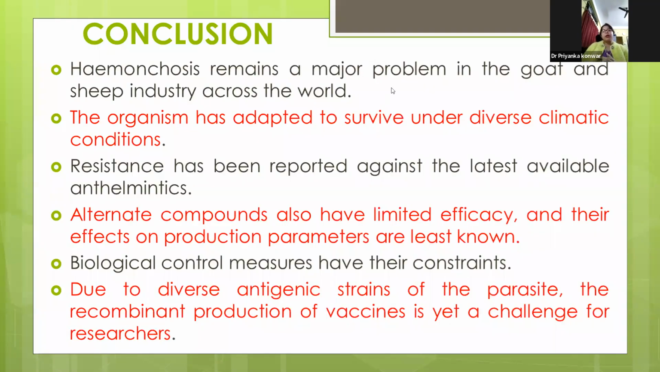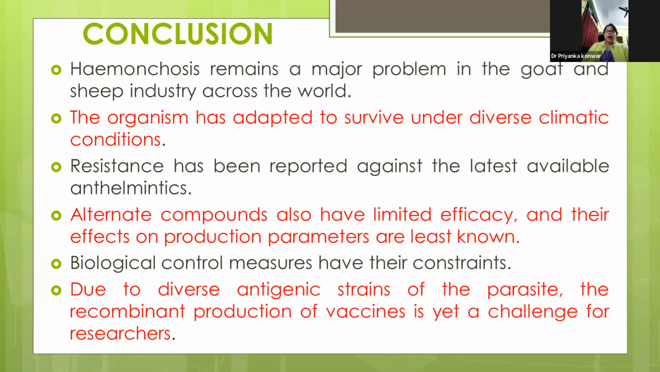So from all these things and my personal experience from my research work, we can conclude that haemonchosis is a major problem in the small ruminant industry across the world. This organism has adapted to survive in diverse climatic conditions. Resistance to the anthelmintics available in the market has already been reported. Alternative compounds have limited efficacy, and their extensive study has not been done till now, so their effects on production parameters are least known.